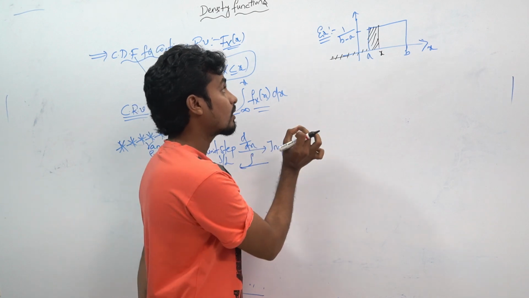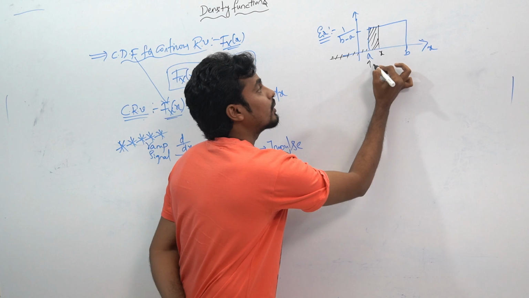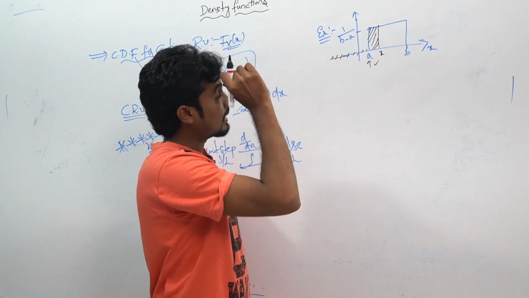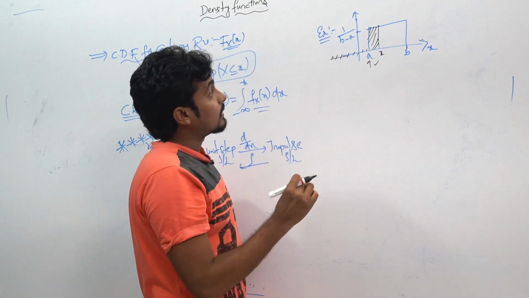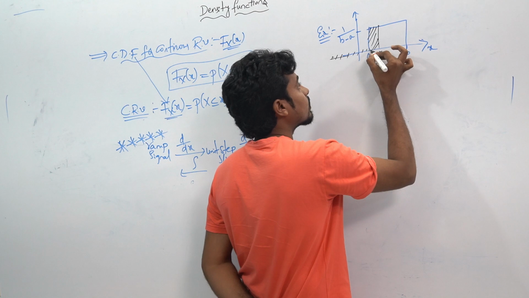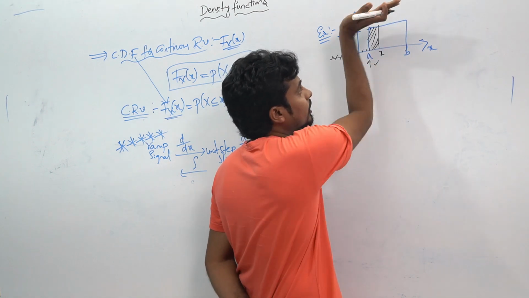Whenever we see the A, you can observe there will be a drastic change in the signal. Then it will continue.